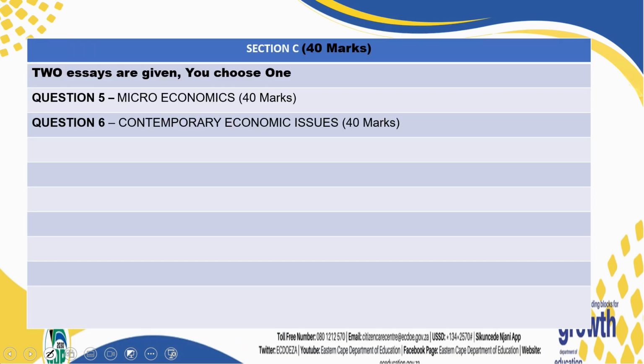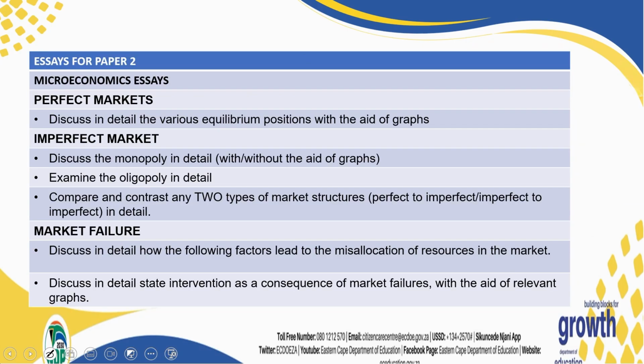Now, let's go to section C, the favorite part. Whenever you're opening that question paper, you start from the back because you want to know if there is an essay that you practiced. We have got question 5, which is your macroeconomics, question 6, which is your contemporary, and that section is going to give you 40 marks. And I have listed here the essays under each subheading that are there.